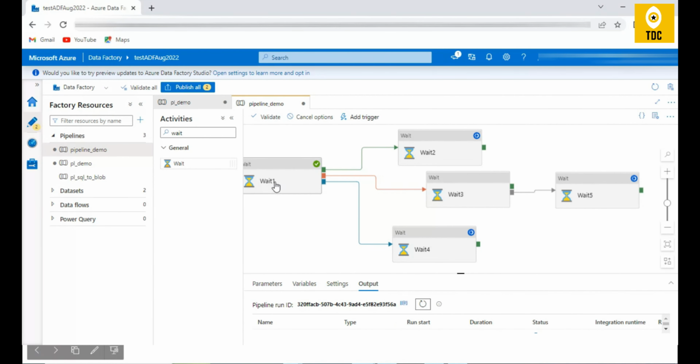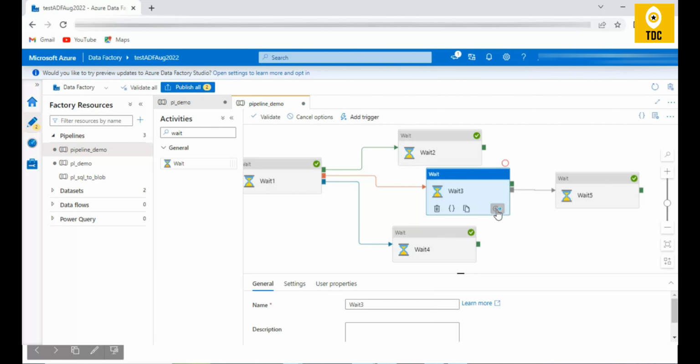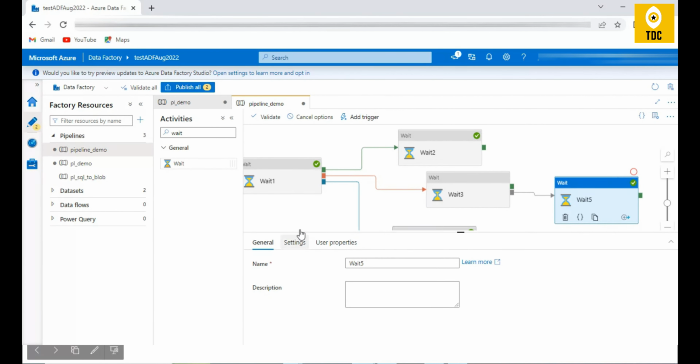So now wait 1 will execute. Okay, and since wait 1 is successful, it is calling wait 2. But wait 3 is skipped, right? So wait 3 is skipped. Since wait 3 is skipped for its execution, and we are using a skipped condition here, it will call wait 5. Okay, let us see in the output what has happened.